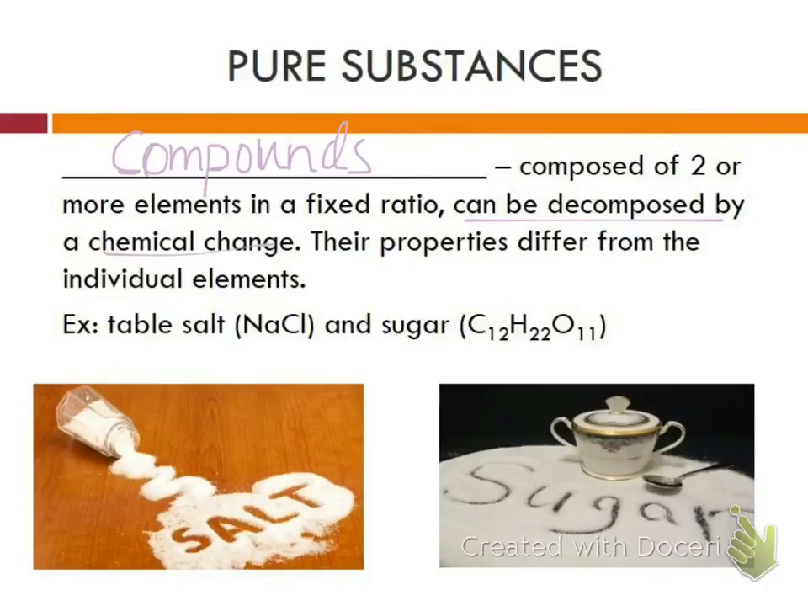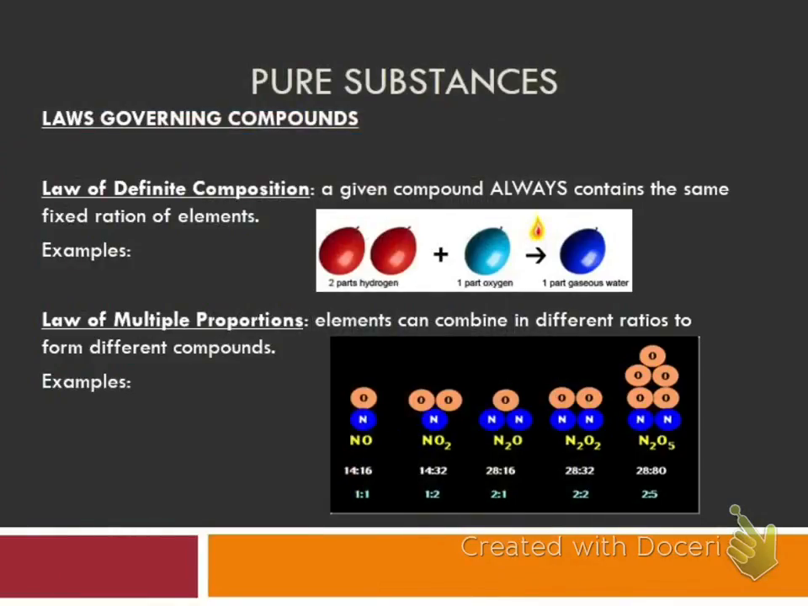Now, I could decompose those by chemical change if I wanted to. I could burn the sugar and it would break that back down into the carbon and it would produce oxygen and water. Sodium chloride, I could put an electric current through that and break that back down into the sodium and the chlorine. Okay?